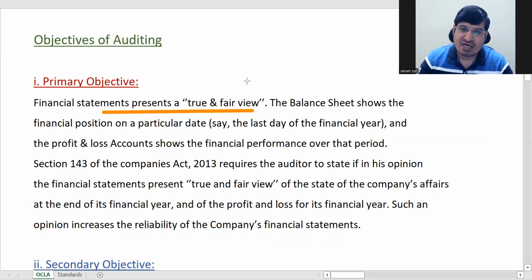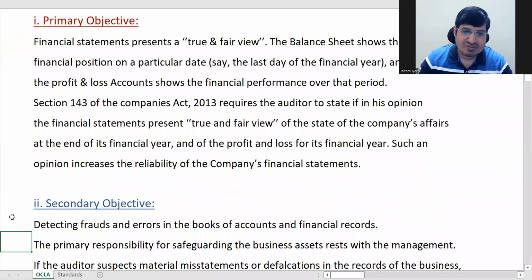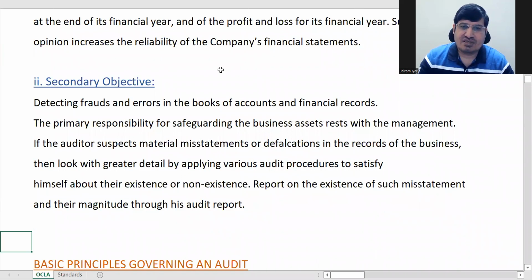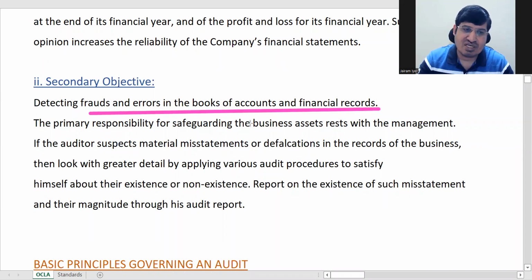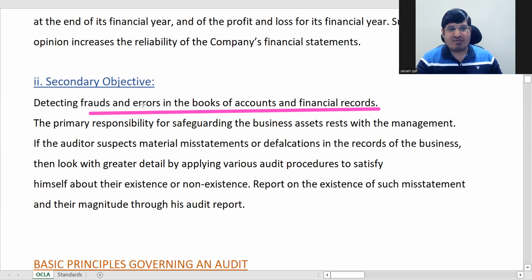The secondary objective is detecting errors and frauds in the books of accounts and financial records. The errors and frauds is not the main responsibility. It is the secondary, also called incidental, responsibility. First is the true and fair view.